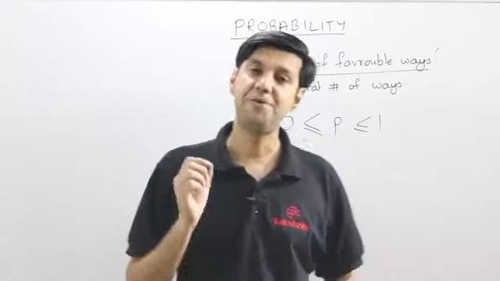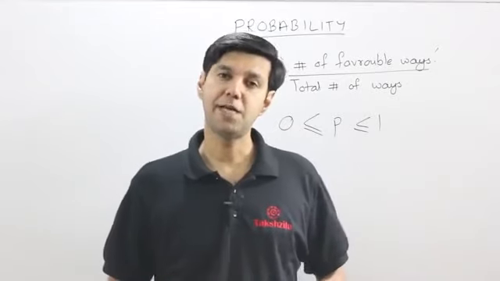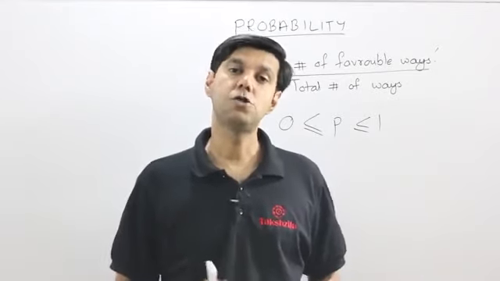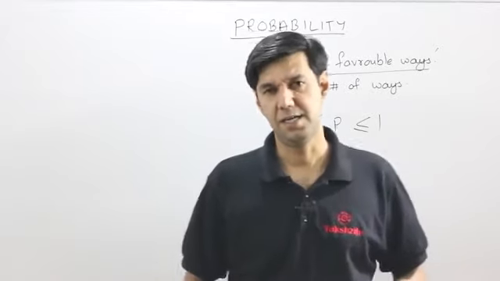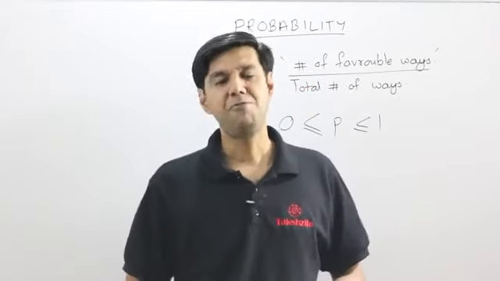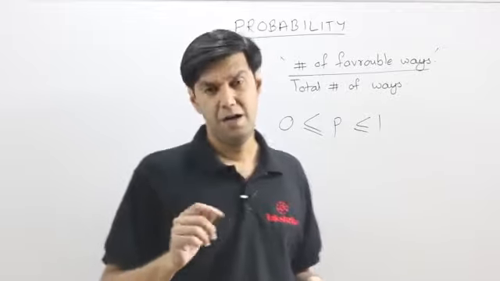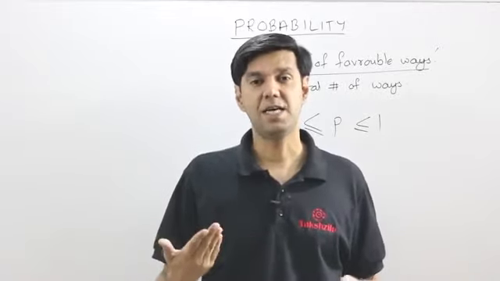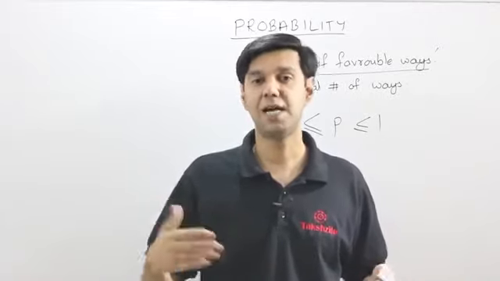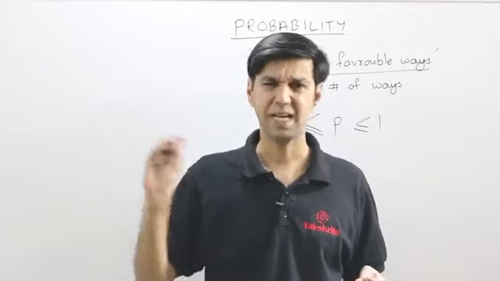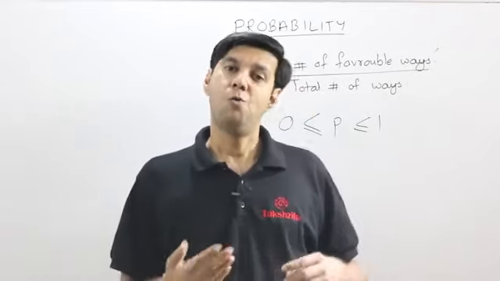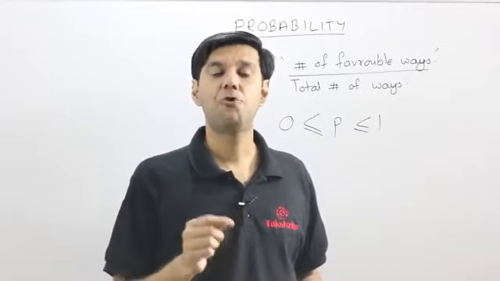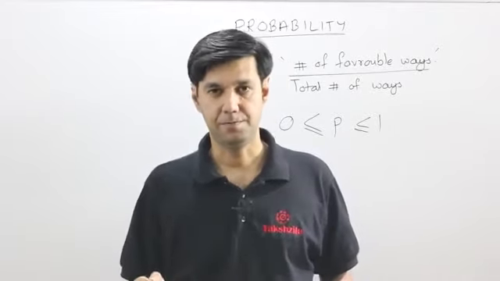Now, almost every question that we learned in permutation combination can also be asked in a probability language, though usually it is not. Example, we did a question where we asked in how many ways can a 4-digit even number be formed given certain digits. It could be rephrased as what is the probability that a 4-digit number formed is even.